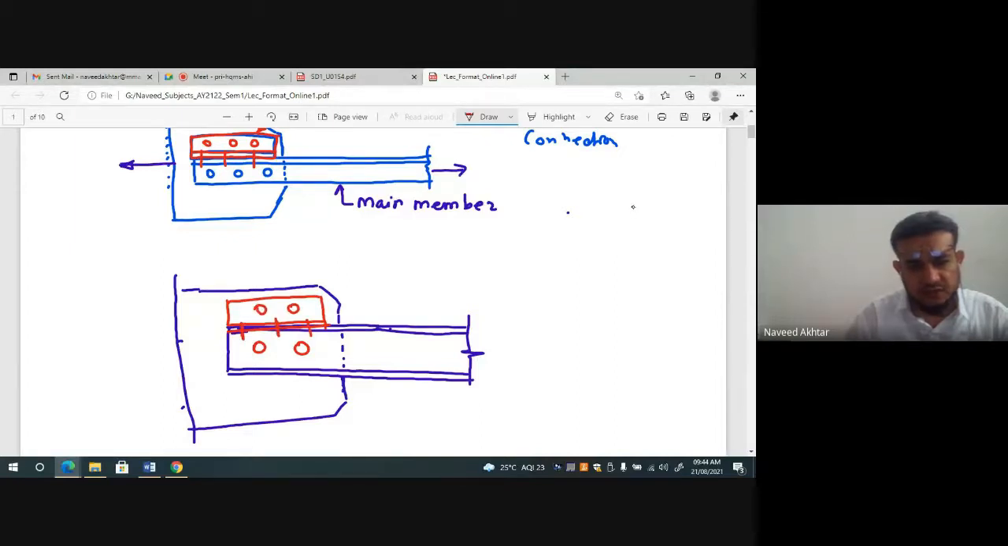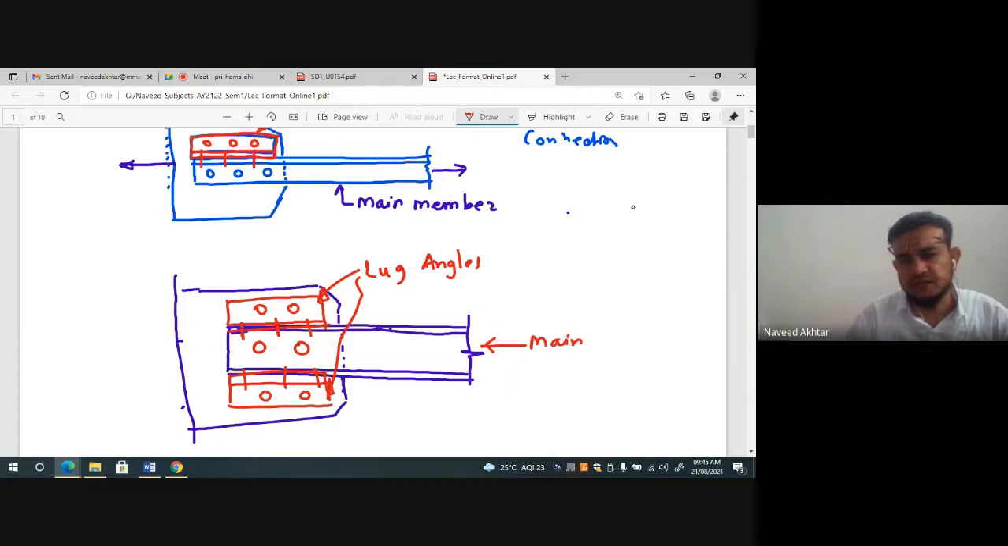Additional bolts are required here. Similarly, you can provide at the bottom also, on those 2 flanges. Connect this. So these in red color are nothing but called lug angles. And this one is your main channel.